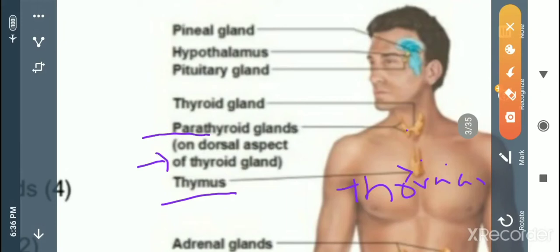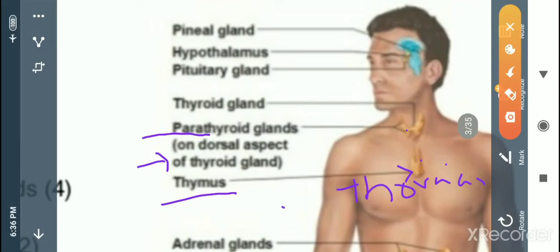This thymus gland secretes thymosin. It also plays a major role in the immune system. I think in the previous classes I discussed what the thymus is, what the structure of the thymus is, and which type of cells, the T cells, play the major role in immunity.